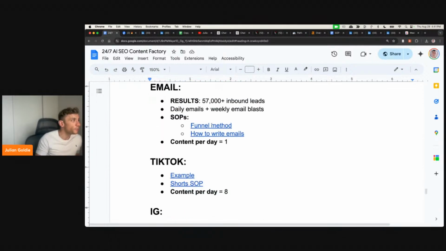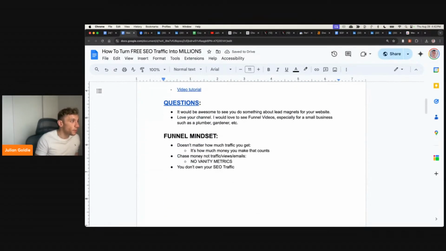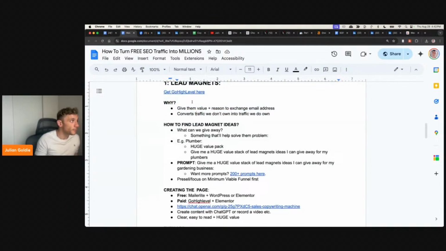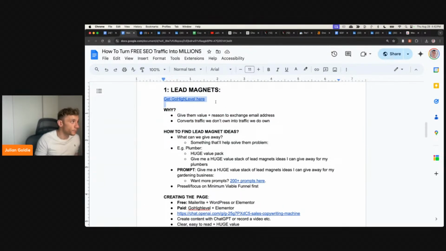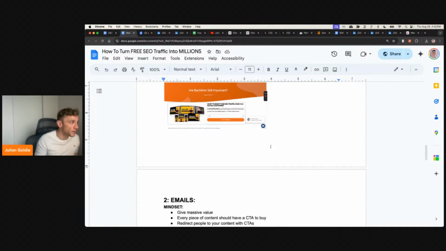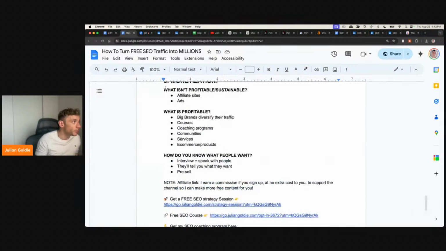And then finally, we've got the email as well. So we have generated 57,000 inbound leads. We do daily emails and weekly email blasts. And if you're wondering, okay, how do I get the email addresses? I've actually got this recipe that breaks it down. And step by step, it shows you how to build a funnel, how to build out lead magnets. As you can see, you can even steal the template from me, as you can see right here. And it shows you how to create the page, how to generate leads, also shows you how to create the emails, and finally, how to monetize emails as well.